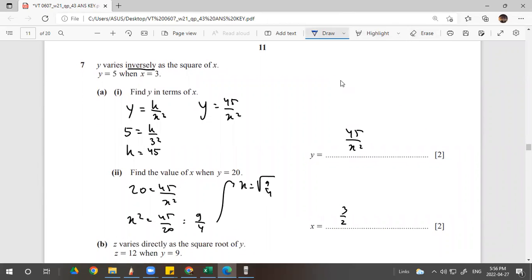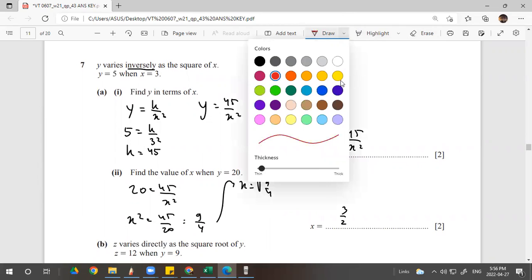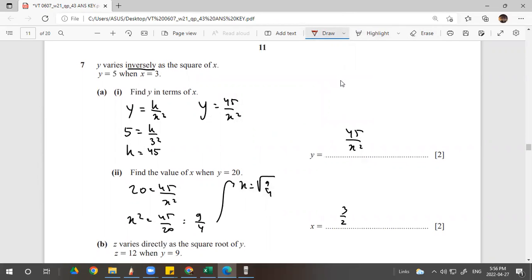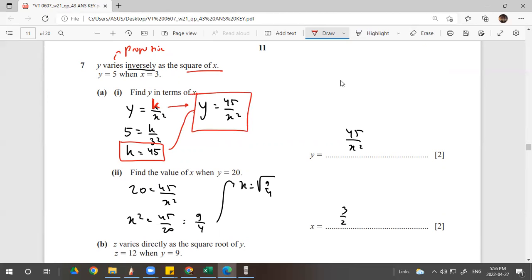Okay, this is talking about proportion, right? Varies is proportion. Inverse means k over the square of x. K over x squared. When y equals 5, x equals 3. So k over 3 squared. So it is 9. So 5 times 9, simply put 45. So y in terms of x, go back to its original: y equals 45 over x squared. Done. And then find the value of x when y equals 20.